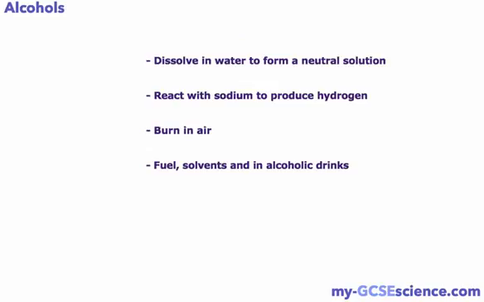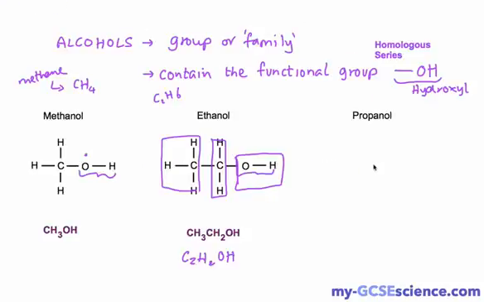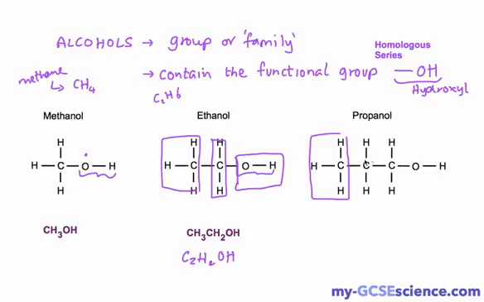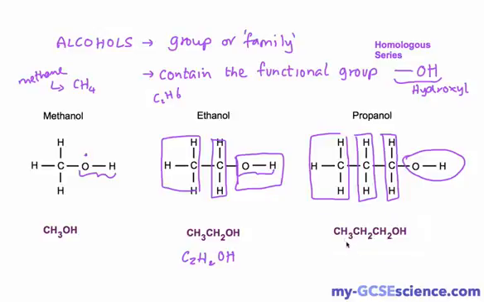And for our last one, our propanol, we have a structure that is like this. And really, if you look, you can see there's a bit of a pattern here. We've got our CH3 group on the end, we've got a CH2 here, another CH2 because we're going up the series, and here's our functional group on the end. So if you were to write that out, can you have a guess and see what it might be? It's CH3CH2CH2OH, and again, technically speaking, you could write that out as C3H7OH, and that does give you information about the molecule there, and it does have a functional group there.